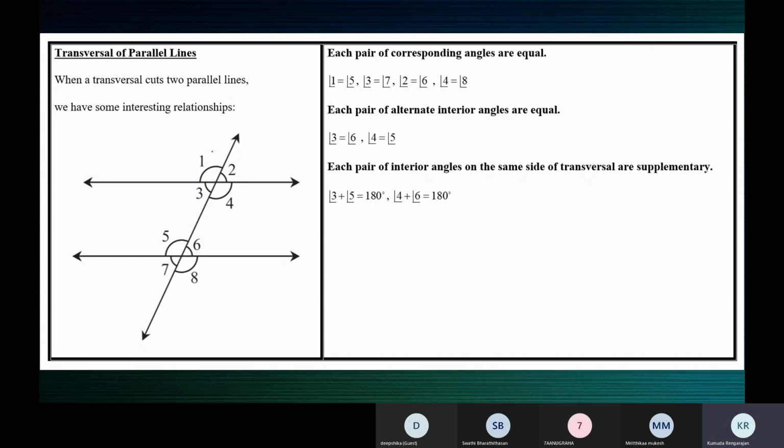Interior angles, same side. This is same side. Interior angles, so this one and this one. Interior angles on the same side of the transversal are supplementary. So 3 plus 5 is 180, 4 plus 6 is 180 if the lines are parallel. Here it's given that the lines are parallel. When a transversal cuts two parallel lines, we have some interesting relationships.